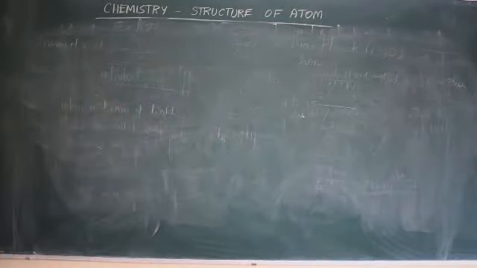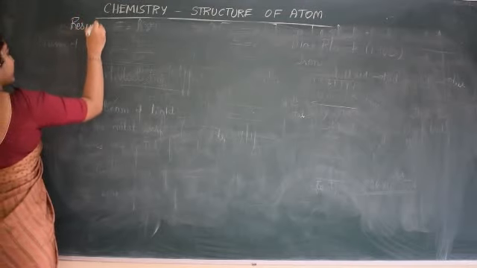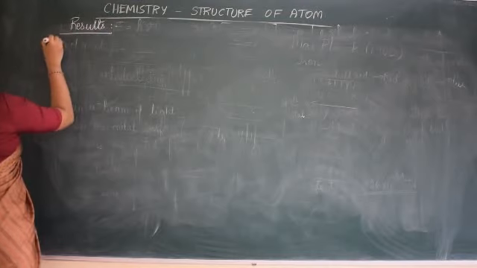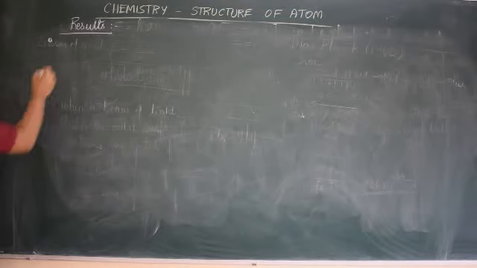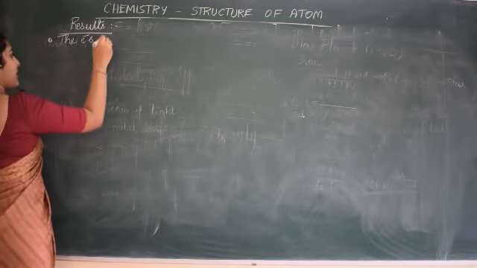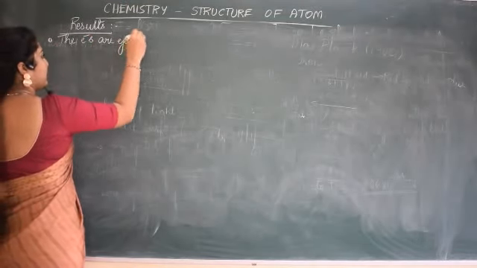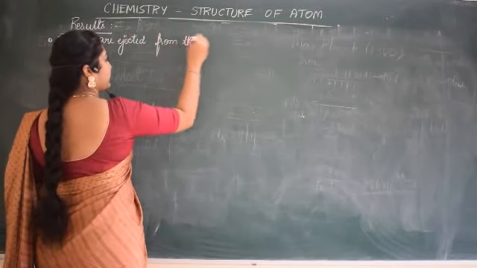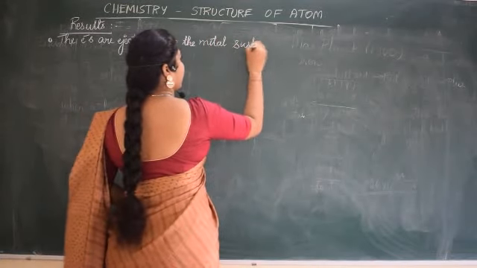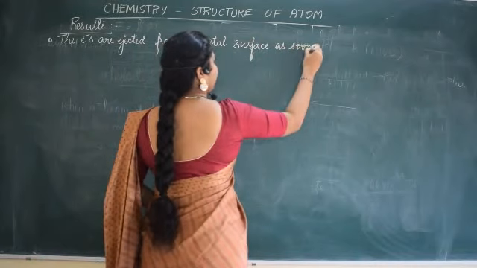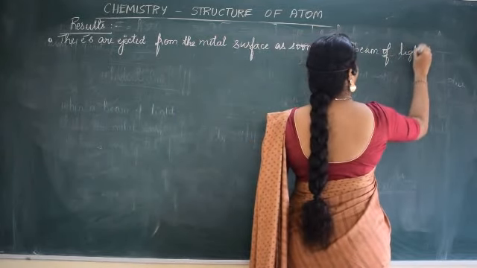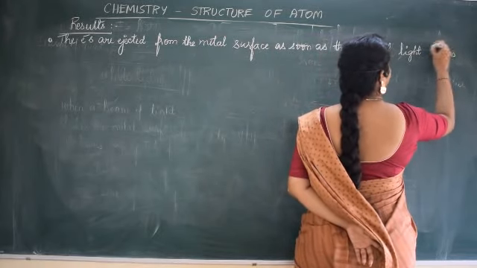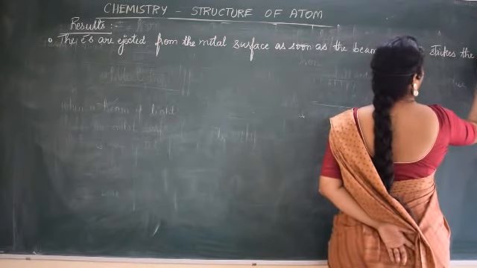I'll write the results of this. First point, the electrons are ejected from the metal surface as soon as the beam of light strikes the metal.